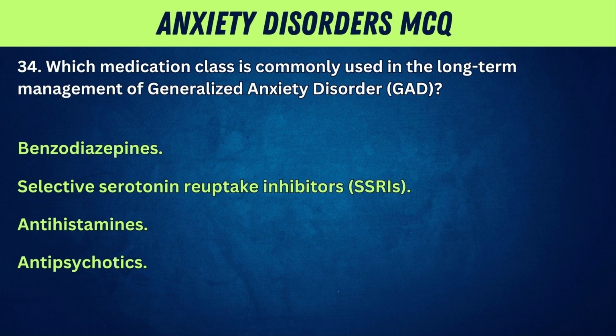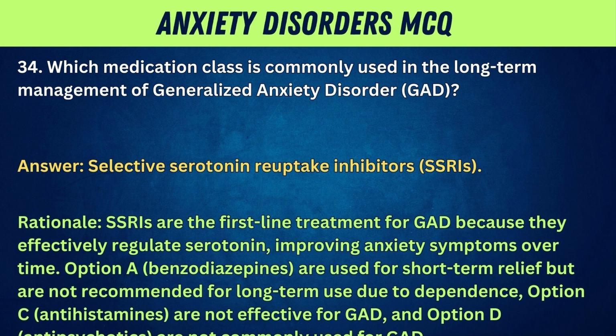Benzodiazepines. Selective serotonin reuptake inhibitors, SSRIs. Antihistamines. Antipsychotics. Answer: selective serotonin reuptake inhibitors, SSRIs. Rationale: SSRIs are the first-line treatment for GAD because they effectively regulate serotonin, improving anxiety symptoms over time.